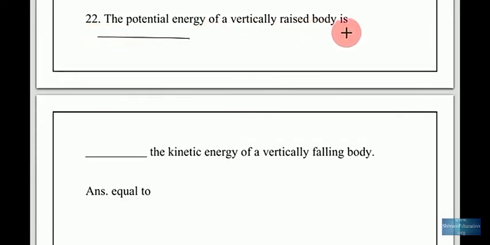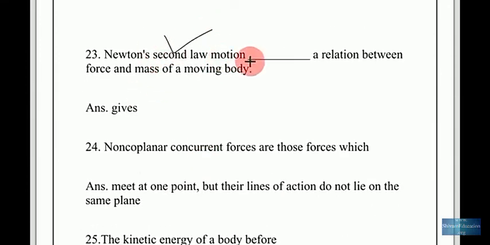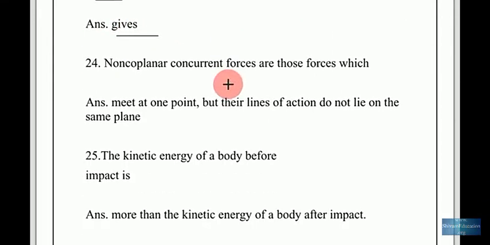The potential energy of a vertically raised body is equal to the kinetic energy of a vertically falling body. So here is the potential energy, here is the kinetic energy, but equal to. So remember it. Newton's second law of motion gives a relation between force and mass of a moving body.